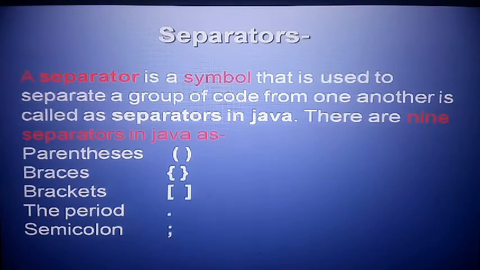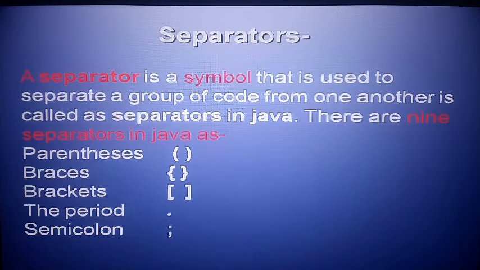Separator. Separators are also symbols that are used to separate a group of code. Separate means you want to give a limit, you want to separate two points. So here there are 9 types of separator. Number 1, parenthesis, 2 separators.